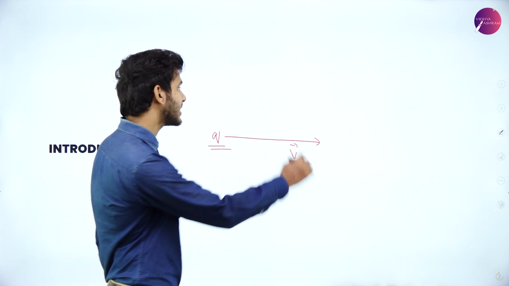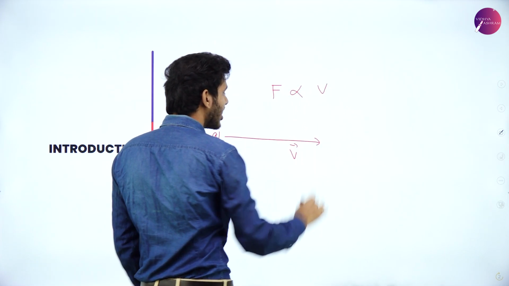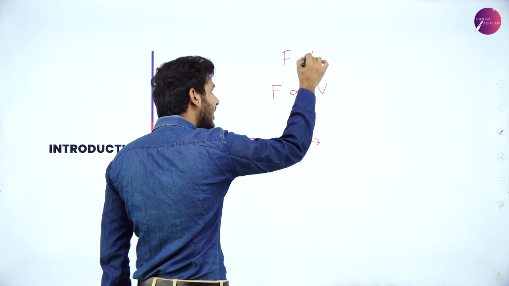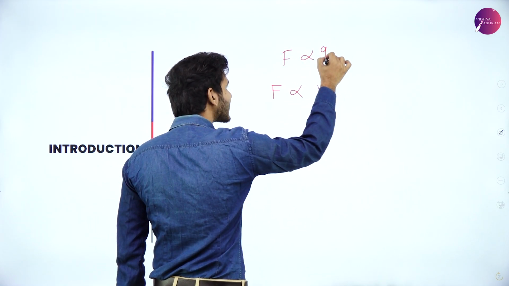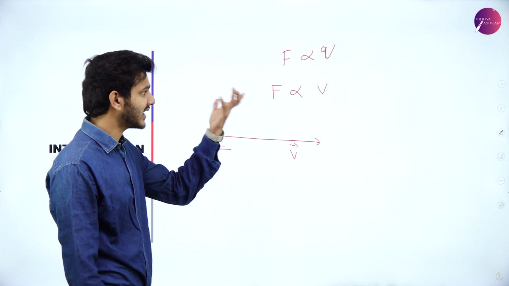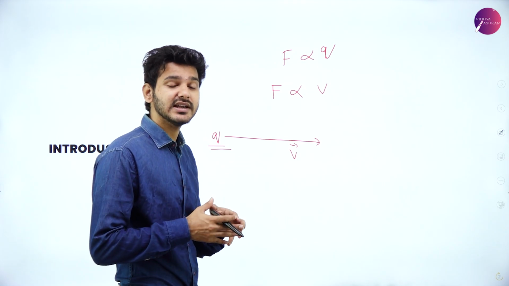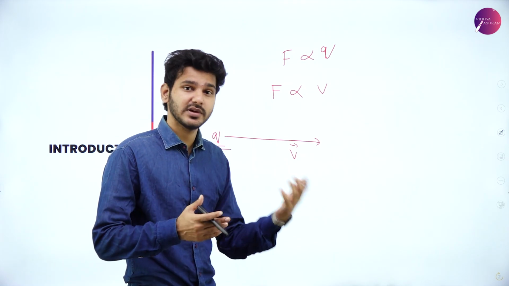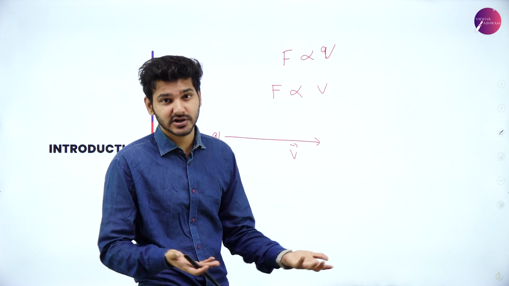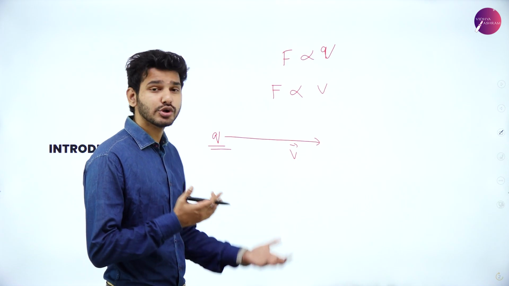We can say that that particular force will be directly proportional to the velocity of that particular particle. That particular force will be directly proportional to the magnitude of that particular charged particle. What charge is it, is it negative, is it positive? It is very sign sensitive. That will influence the force. It can be negative if the charged particle is negative. If it is positive, then the force will also be positive. So is it F is equal to QV?